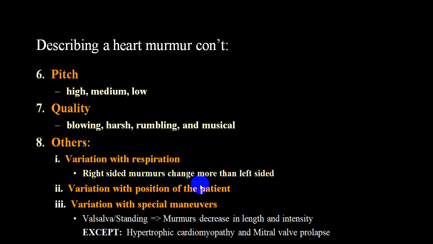Usually these are more affected as compared to the left side. Even with a change of position, that is supine posture, sitting posture, squatting posture, etc., there will be more change with the right side murmur as compared to the left side murmur. Particularly the Valsalva maneuver, that is blowing, whistling, straining, and squatting posture, will make more change again in a right side murmur as compared to a left side murmur. So always remember, it is very, very helpful to differentiate between a right side murmur and a left side murmur.